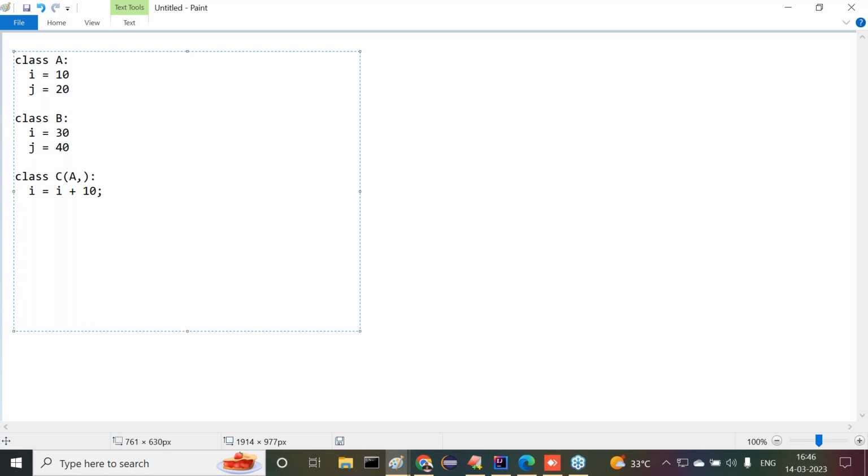So here we have to keep what there? A comma B. Here we can use it. A comma B. Then I is equal to I plus 10. Similarly, J is equal to J plus 10. Like this, if we provide, then how are these I variable and J variable values going to be evaluated? This is a question mark.